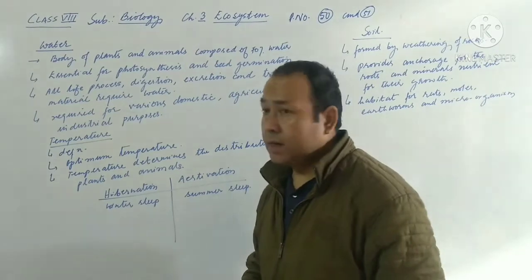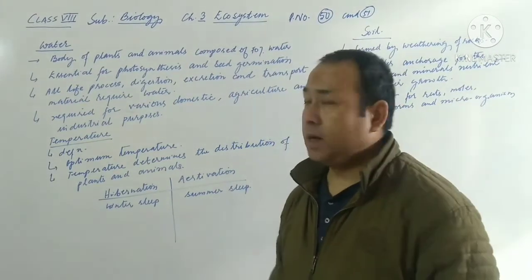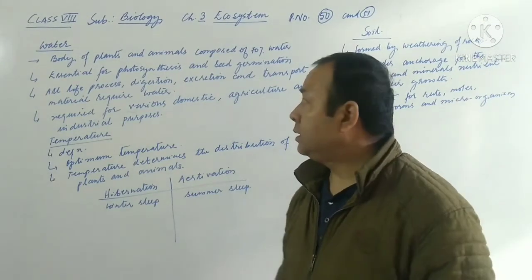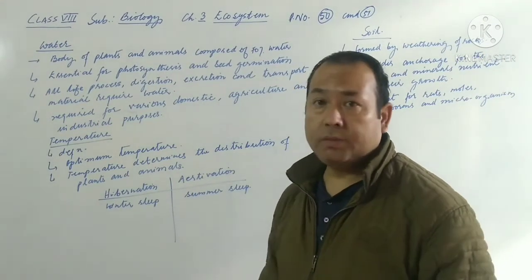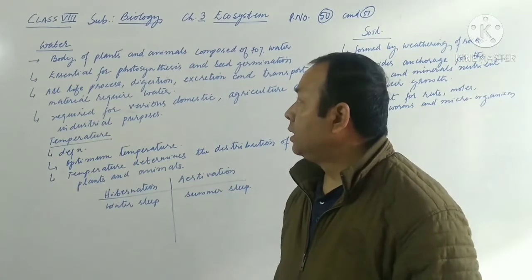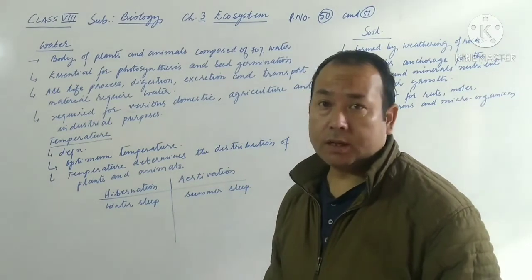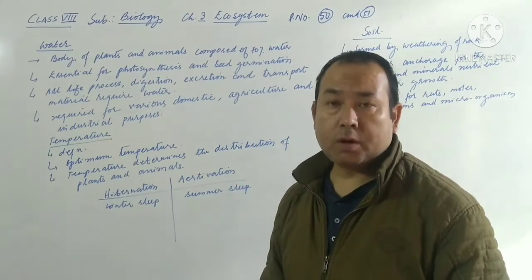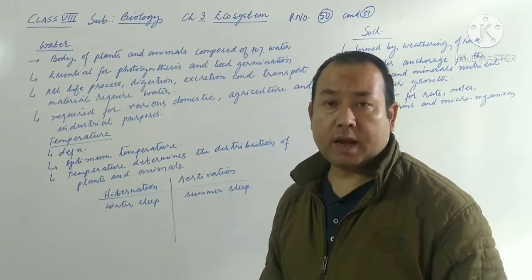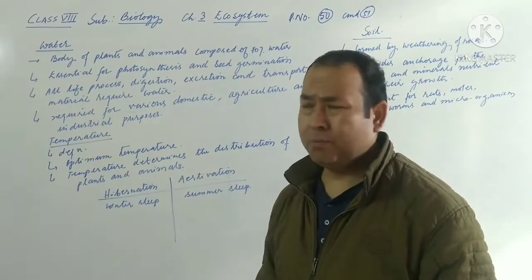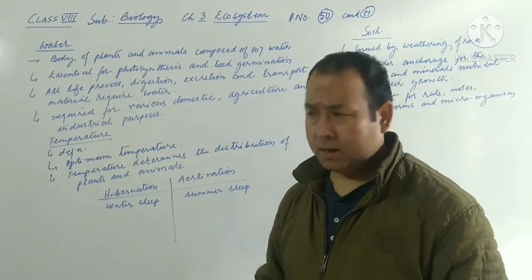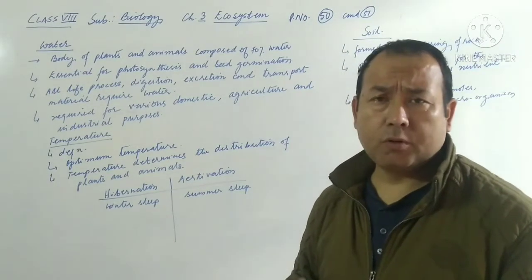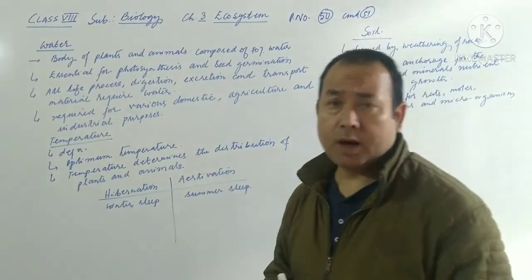Now the next comes water. Water, again, is a very important ecosystem component, as all living organisms have to depend on water. It is mentioned here that most of our body parts, whether plants or animals, are composed of about 70% water.